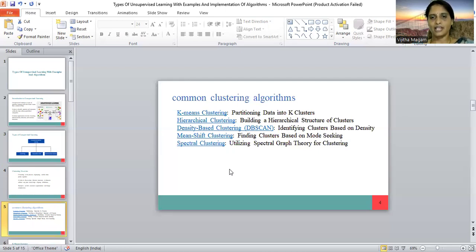Hierarchical clustering means building a hierarchical or tree-like structure. Density-based clustering is based on the density. Mean shift clustering is finding the clusters based on mode seeking. Spectral clustering uses spectral graph theory for clustering. These are the clustering algorithms in unsupervised learning. In the next sessions, we will discuss briefly k-means clustering, hierarchical clustering, density-based clustering, mean shift clustering, and spectral clustering, and how to implement the algorithms on different data sets.